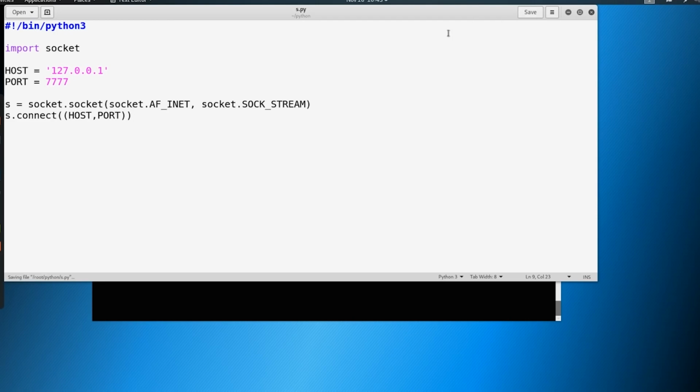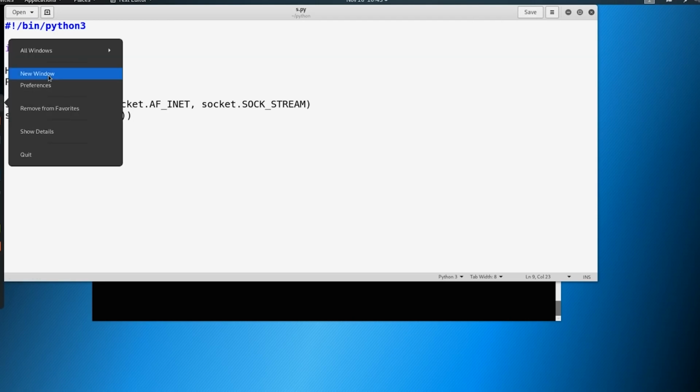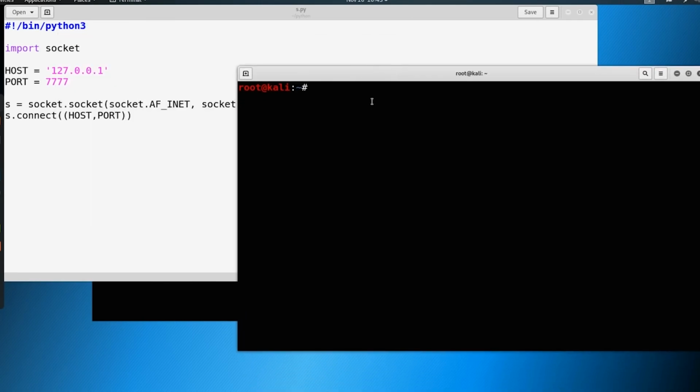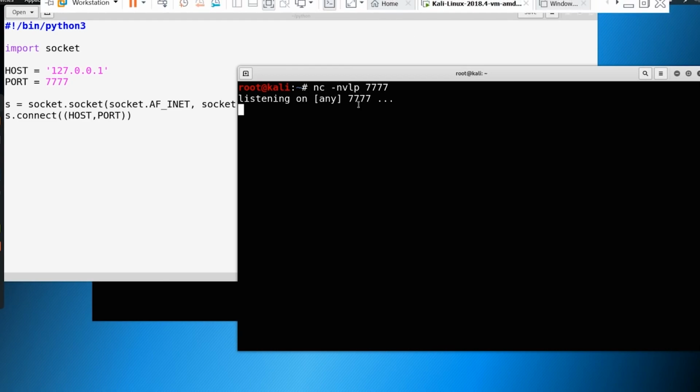So I'm going to go ahead and save this, and then open up a new terminal in a new window. I'm going to utilize a tool that we have not used before, called netcat, and we'll use this later on in the course quite a bit. So we'll say netcat -nvlp 7777. This means I'm going to establish a listening port and listen on port 7777 for a connection. You see here it says we're listening on any interface for all 7s. You don't have to worry too much about this right now. We're going to go into detail on netcat at a later time. All we're doing right now is waiting for anybody to connect to us.